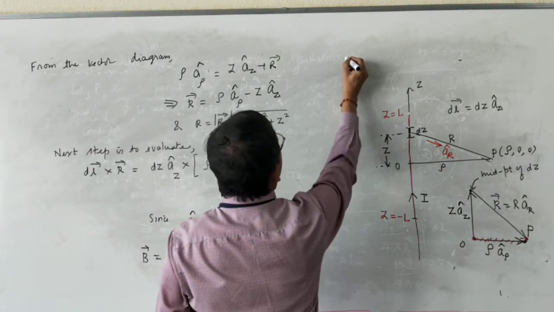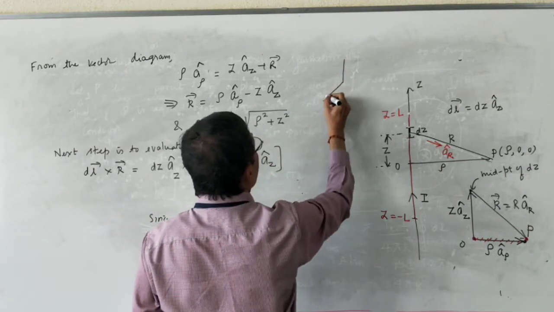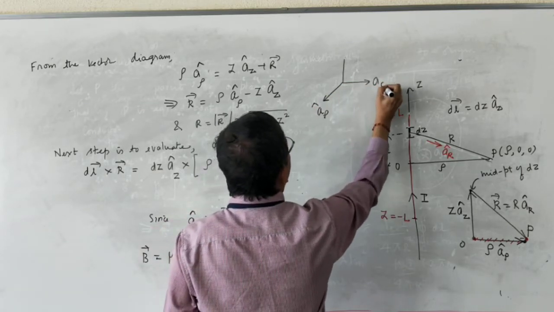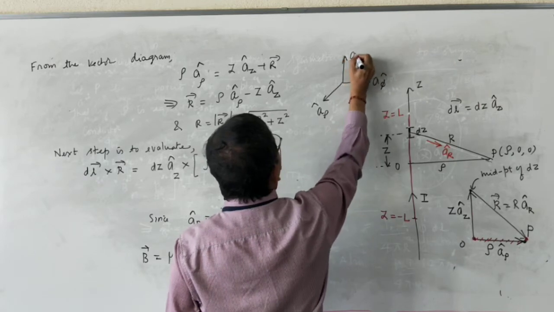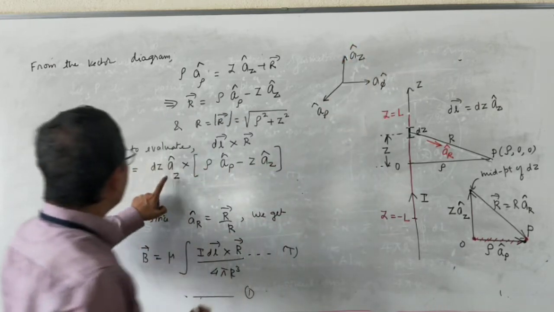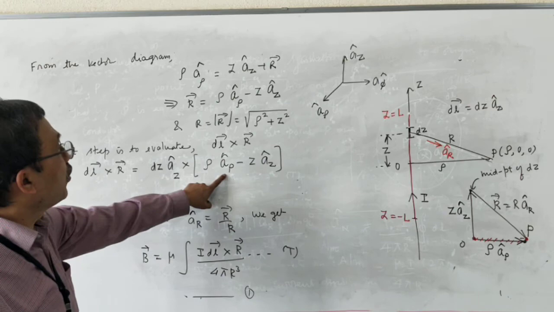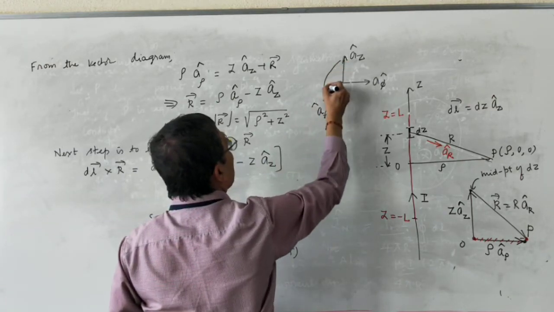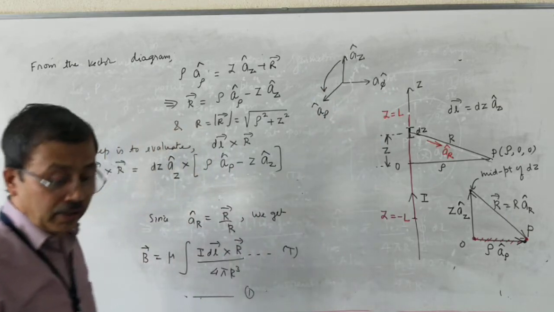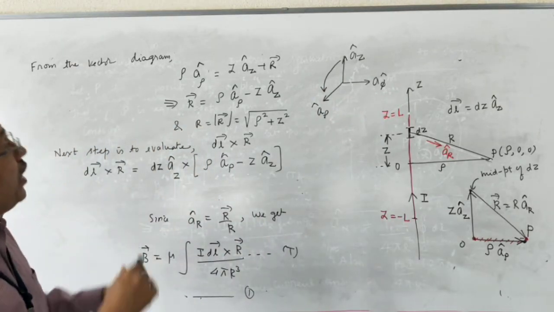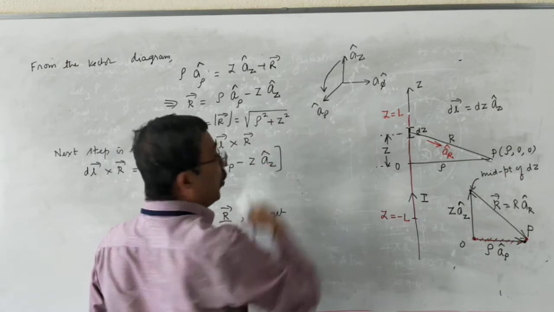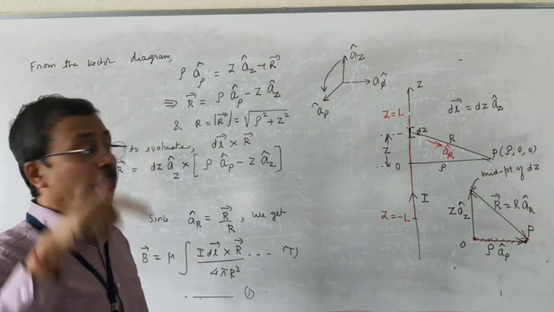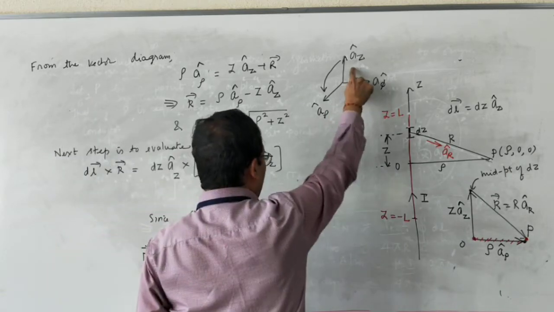Next we have to evaluate the cross products. Let me draw three mutually perpendicular vectors, a rho cap, a phi cap and az cap. See, az cap cross a rho cap: you are moving from az cap to a rho cap in the anti-clockwise direction. Any movement in the anti-clockwise direction will give a positive unit vector perpendicular to az cap and a rho cap.